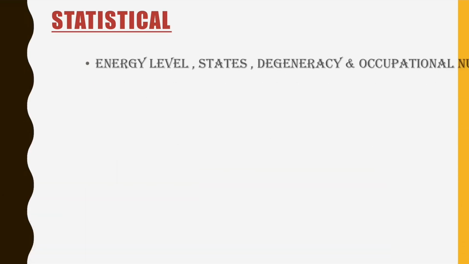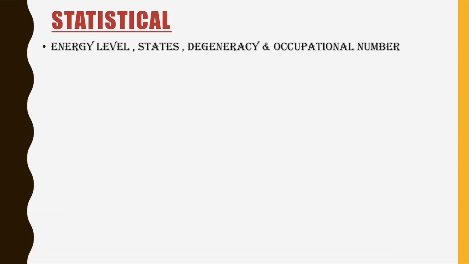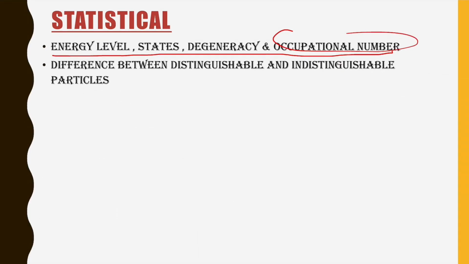After that we have the last chapter, statistical physics. In statistical physics we just have to study very few, countable topics. The first topic is energy level, states, degeneracy, and occupational number. You have to know the basic concept behind these topics, what is meant by energy level, and how we find occupational number. Next is the difference between distinguishable and indistinguishable particles.